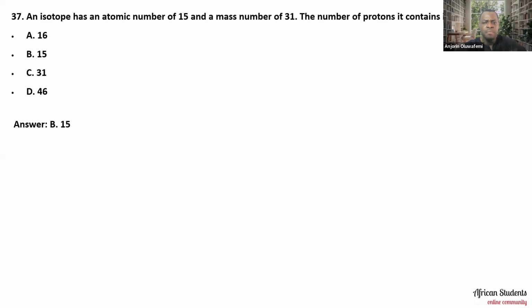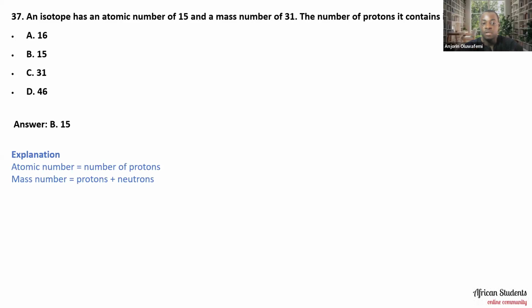Now, if you remember closely, when we talked about mass number and atomic number in one of our lessons, when we were treating the JAMB syllabus, we said the atomic number is synonymous with the proton number. You can still recall that, right? Yes, exactly. So if you have an atomic number of 15 and a mass number of 31, by extension the proton number should be 15.